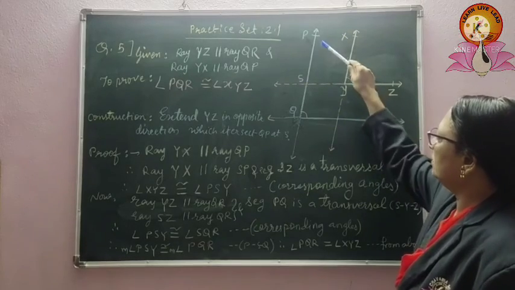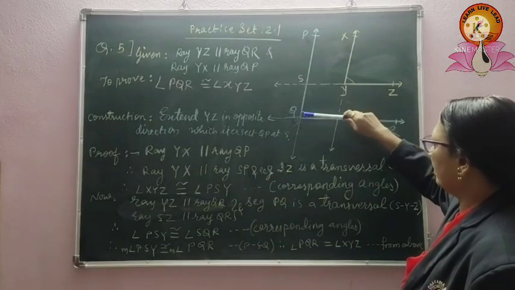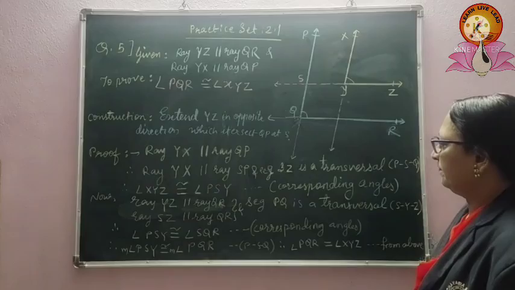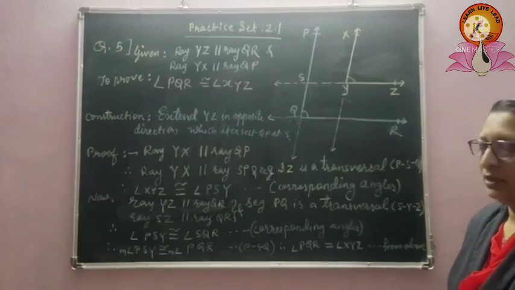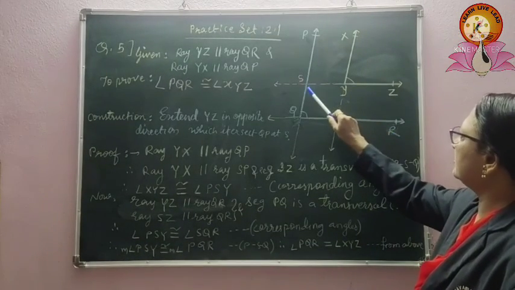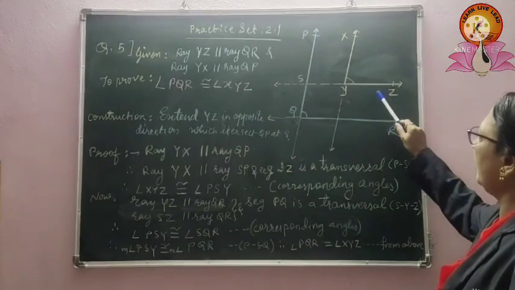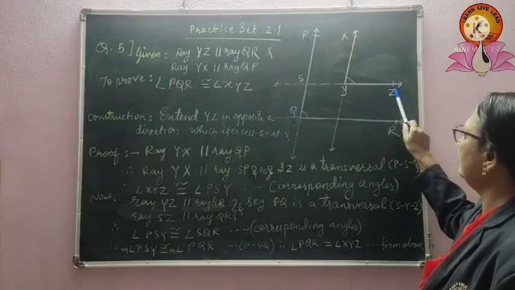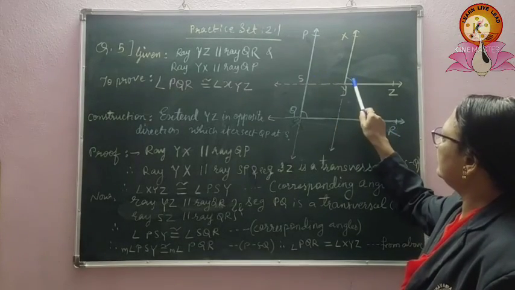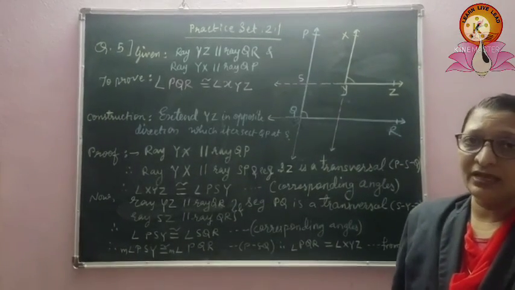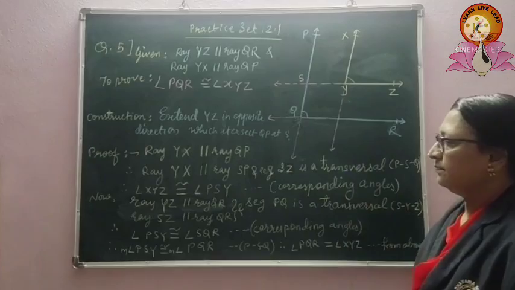YX is parallel to QP. Therefore, YX is also parallel to SP, where SZ is a transversal. Since the point S is between the point P and point Q, we say that angle XYZ is congruent to angle PSY. These both angles are corresponding angles formed by the two parallel lines and a transversal.